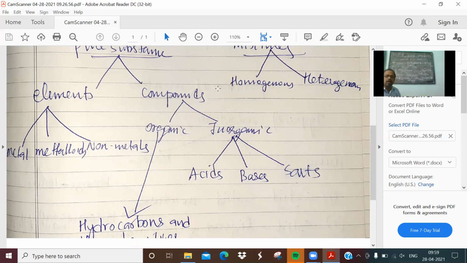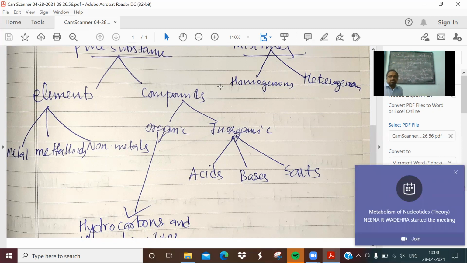Organic compounds chiefly contain carbon as a constituent, and the study of organic compounds is a major branch of chemistry that is termed organic chemistry. There are millions of compounds known to us, including organic as well as inorganic compounds. Inorganic compounds are further divided into acids, bases, and salts in a major classifying manner. This topic we are discussing here. In this lesson we are introduced to inorganic compounds in detail.